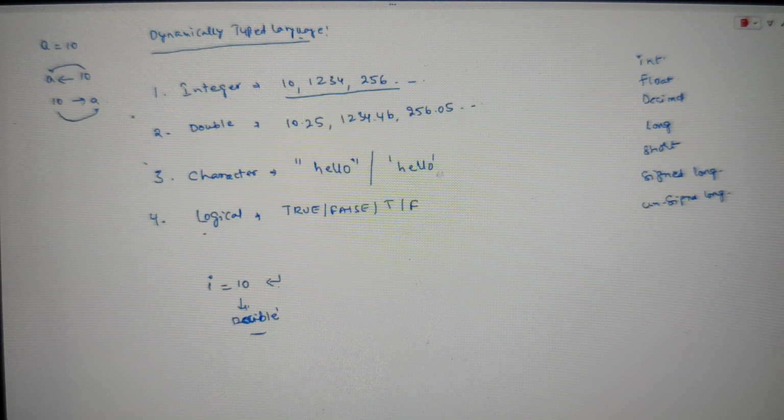Then how can you make it an integer? Just a small change, guys. We have to suffix with L, not prefix, guys. It is a suffix. L stands for long. So whenever we want to represent integers in our R language, don't think that if you give 10, it will be taken as an integer. No, we have to say 10L, 1234L, guys. We have to suffix with L.